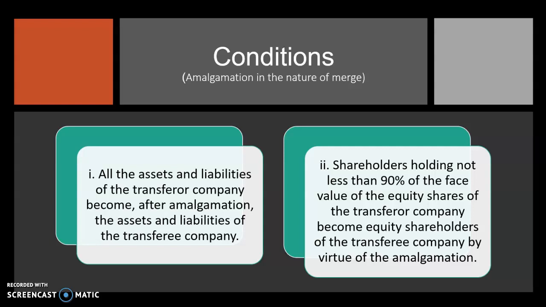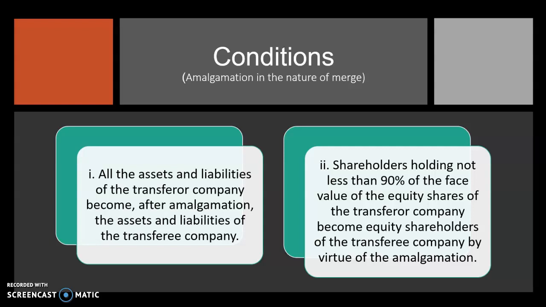The first one is that all assets and liabilities of the transferor company become, after amalgamation, the assets and liabilities of the transferee company.